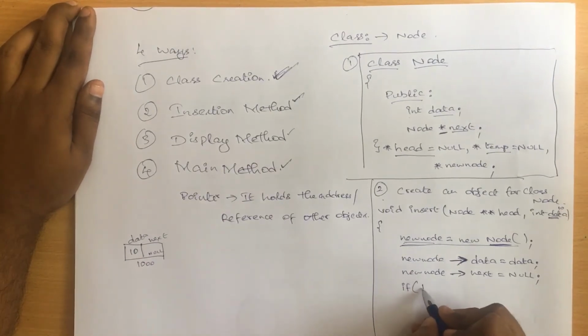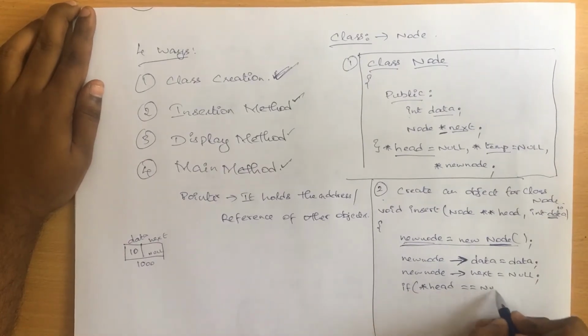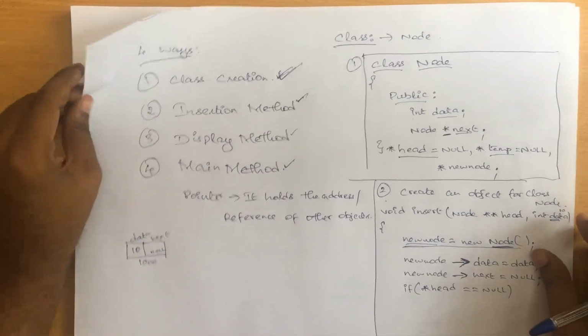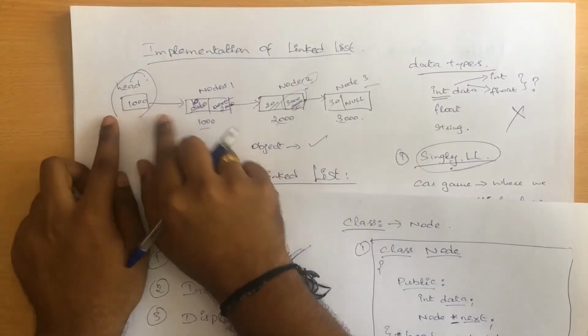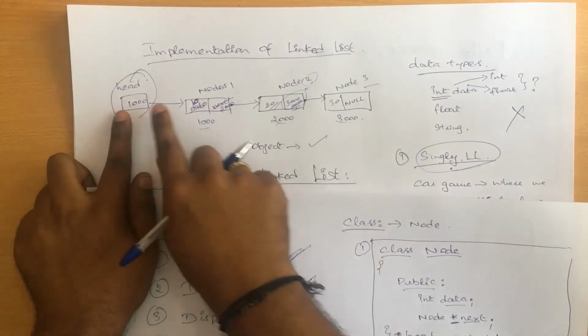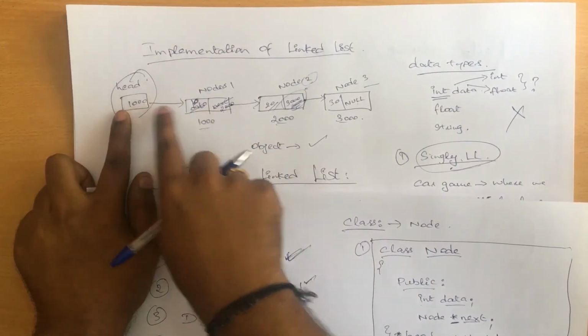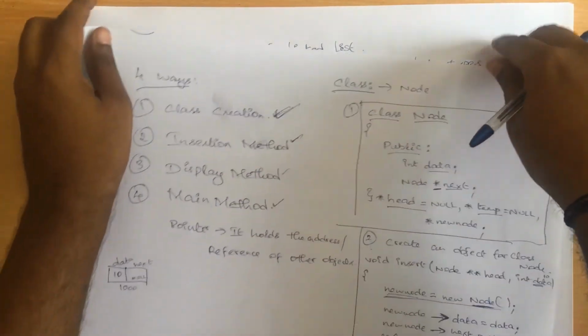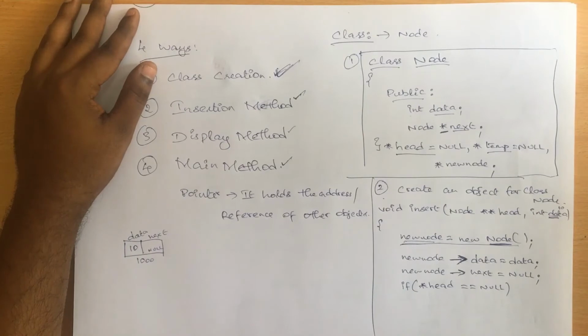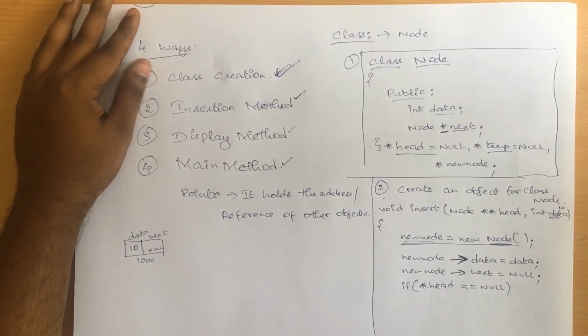So if star of head, if the value of head is equal to null, it means that I need to give the first compartment's address. If you see the previous one, head will always be holding the first node's address, but not the second or third node's. So how are we going to make it the first node? Initially the head value will be null, and that is the only time I want to change the head value to be the first node's address.